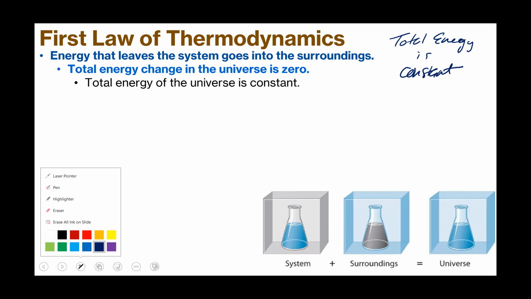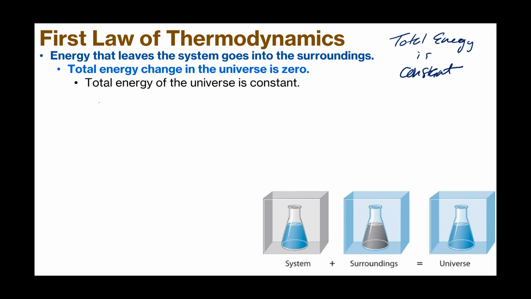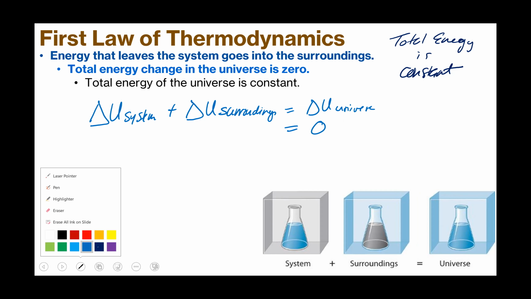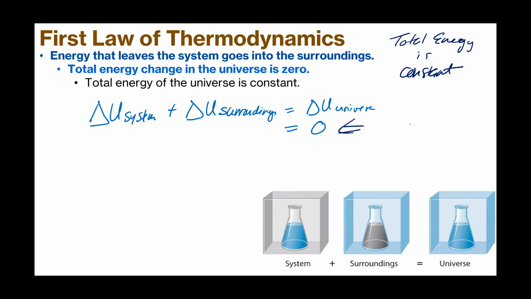Anything that changes the internal energy of our system will also change the internal energy of the surroundings. This is going to give us the change in energy of the universe. But the change in energy of the universe has to be zero. This is what's demanded by the first law.